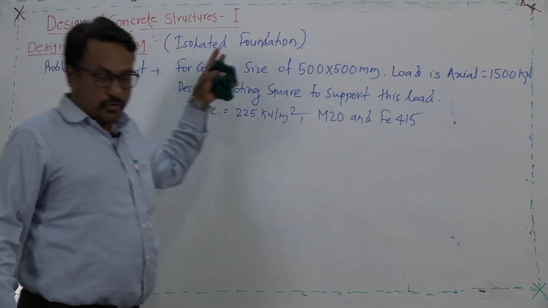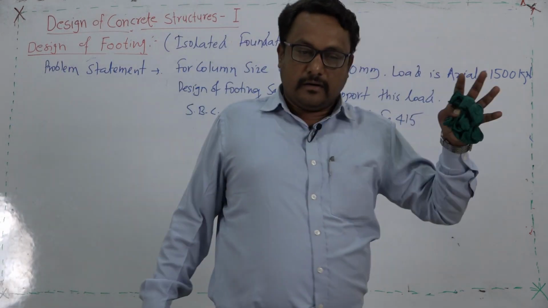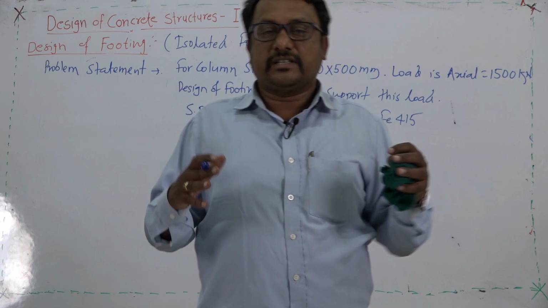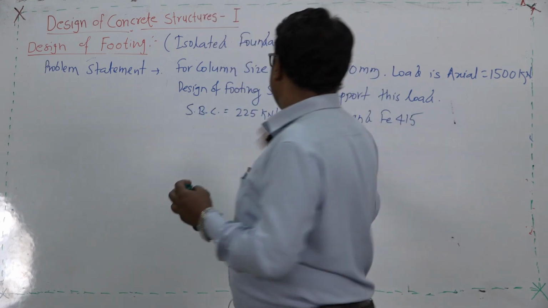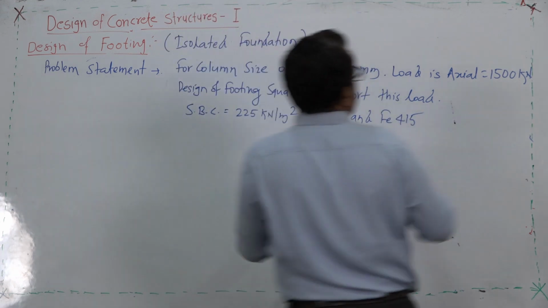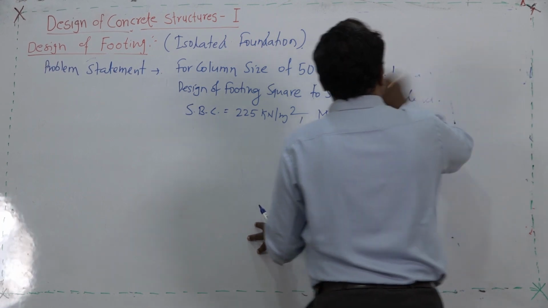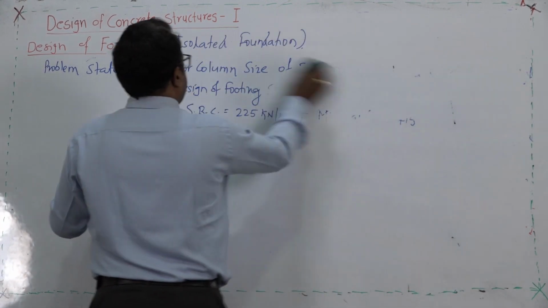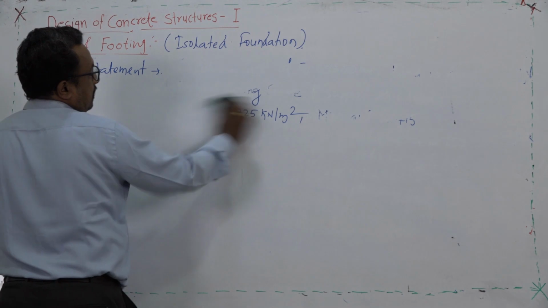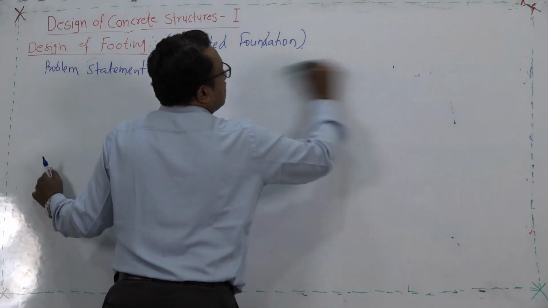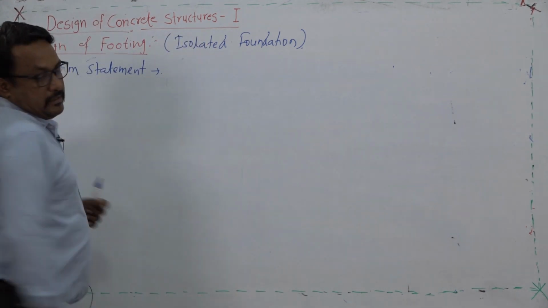So, we are going to design the column and footing for this requirement. The requirement is 1500 kilonewton axial load. The load is applied on a section of size 500 by 500.